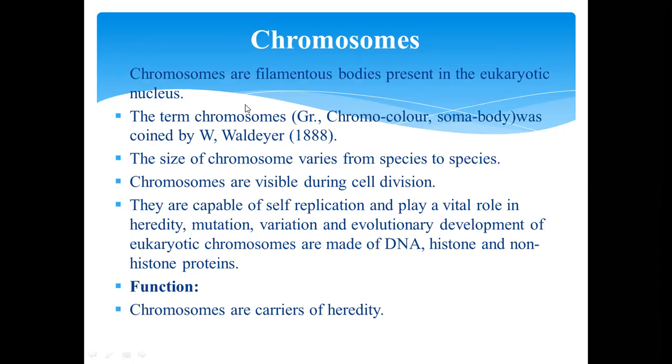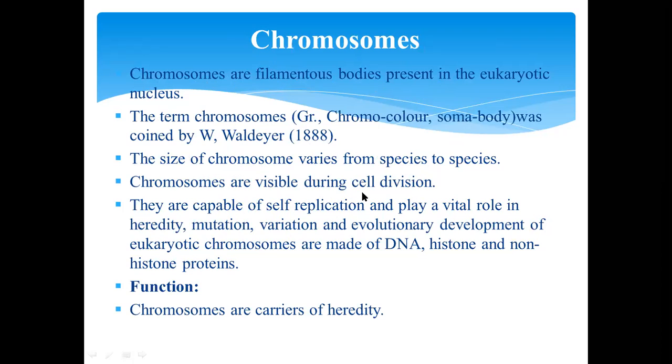Chromosomes. What are the chromosomes? The chromosomes are filamentous bodies present in the eukaryotic nucleus. The term chromosome, chroma means color, soma means body, was coined by W. Waldeyer in 1888. The size of chromosome varies from species to species.